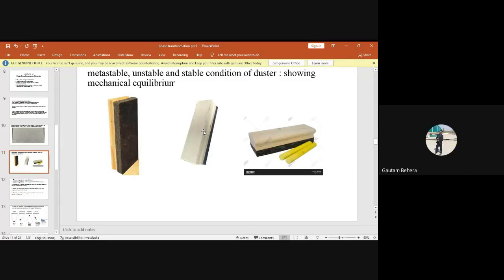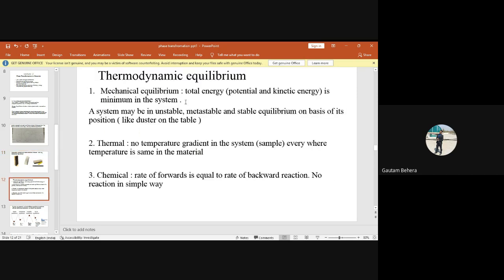Yes, sir. Right? Because potential energy is mgh, if you remember, where h is height. So the higher the height of the center of gravity from the ground, the higher the potential energy, obviously. So I think it is clear to everybody what mechanical equilibrium is. If I am saying my system is in mechanical equilibrium, that means my system has minimum total energy, minimum potential and kinetic energy right now. Which I already have explained through the figures, right?